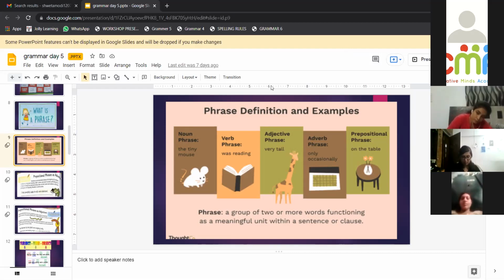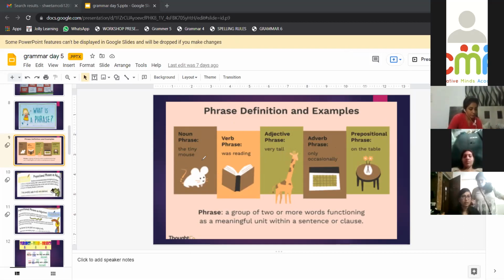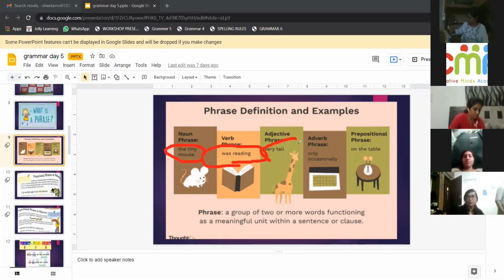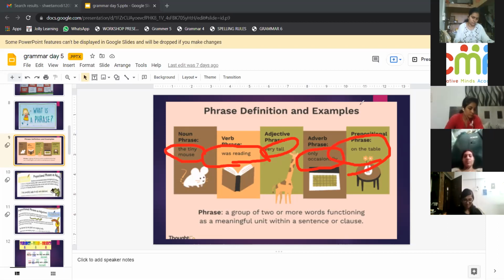Okay, so now a phrase can be a noun phrase, a verb phrase, an adjective phrase, an adverb phrase, or a prepositional phrase, right? You all can see here, this is a noun phrase because it has a noun. This has a verb, so it becomes a verb phrase. This has an adjective, so it becomes an adjective phrase. This has an adverb, so it becomes an adverb phrase, and this has a preposition, so it becomes a prepositional phrase.